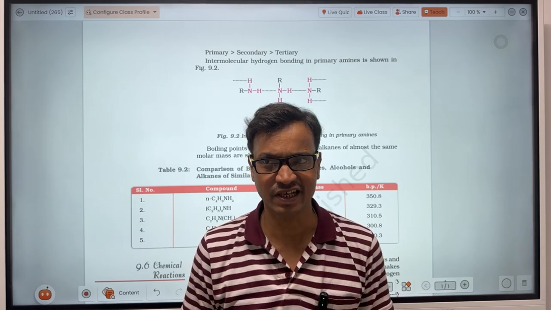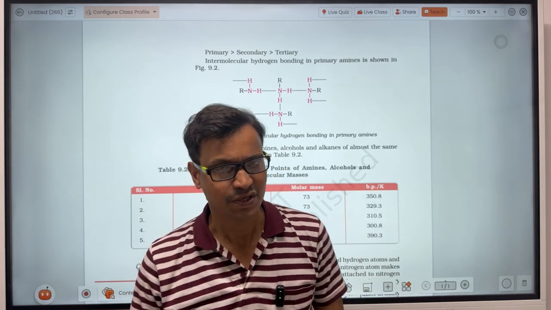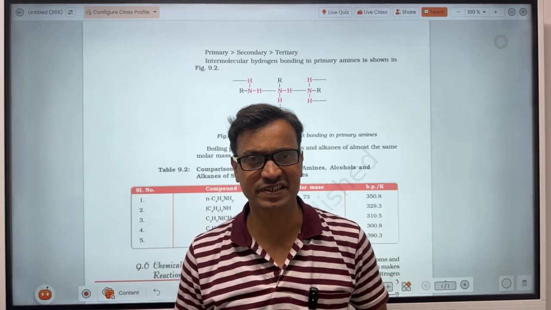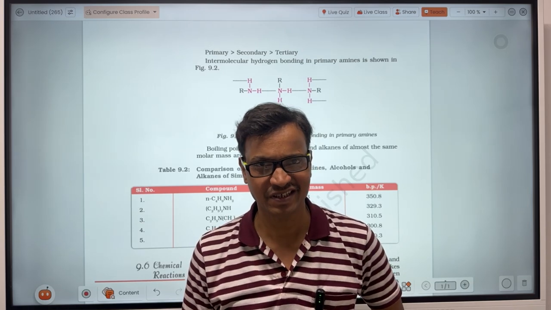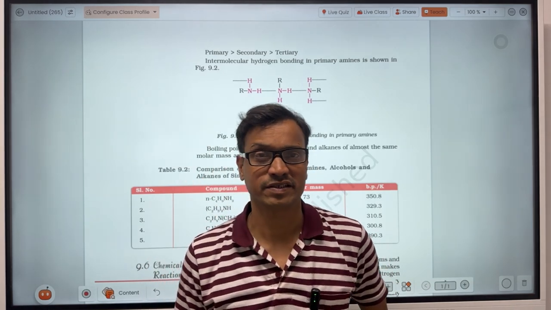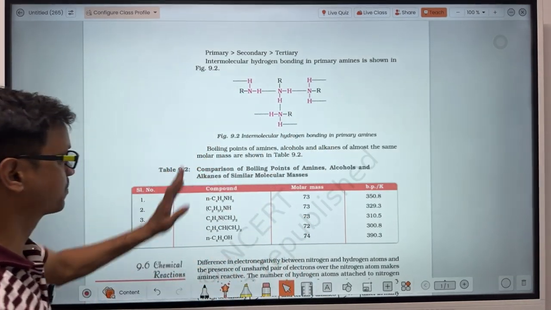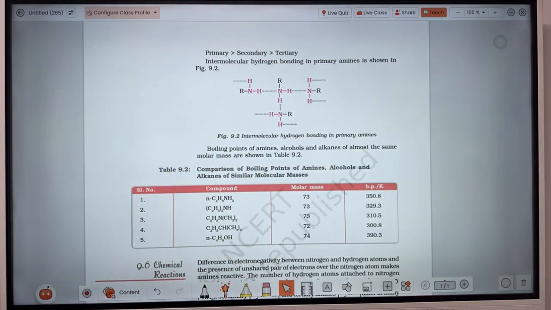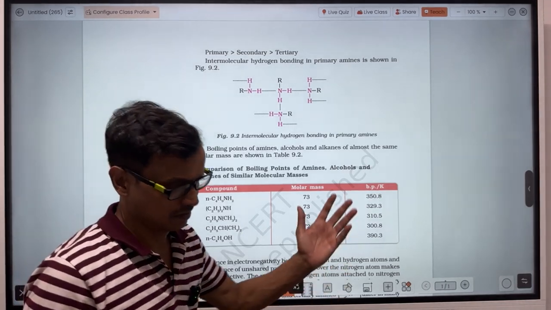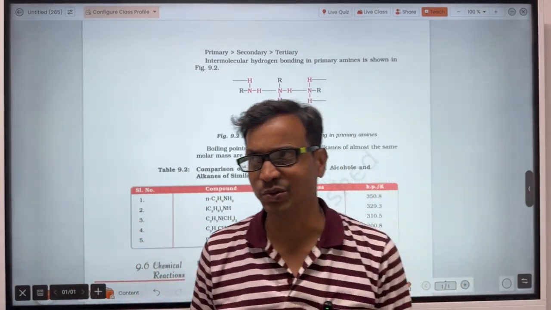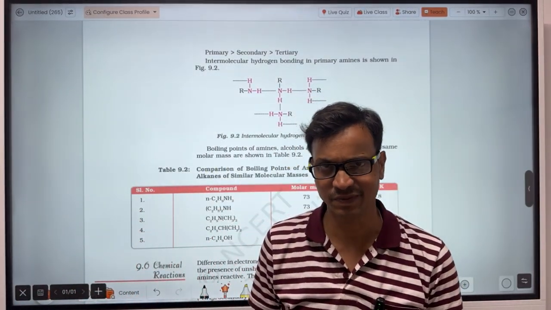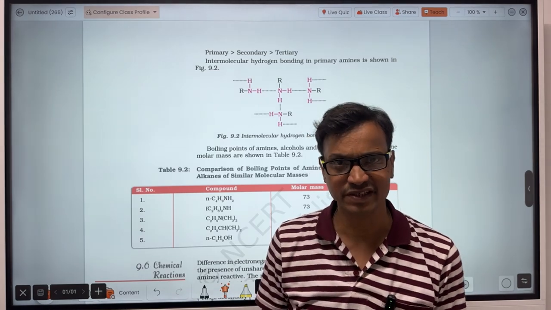In organic compounds, the solubility is due to the alkyl part, and in water, why is it soluble? Water can do hydrogen bond formation, and the amine molecules can do hydrogen bond formation with water. That's why amines are soluble in water.